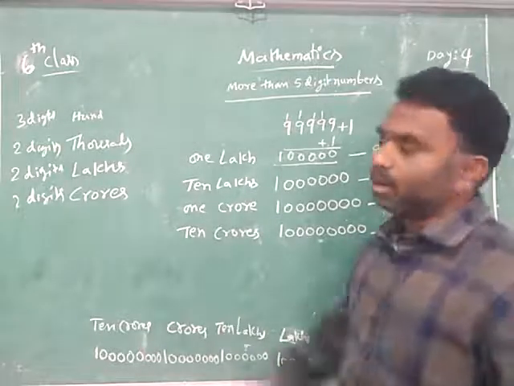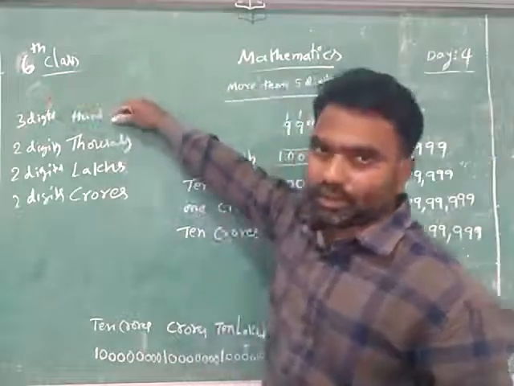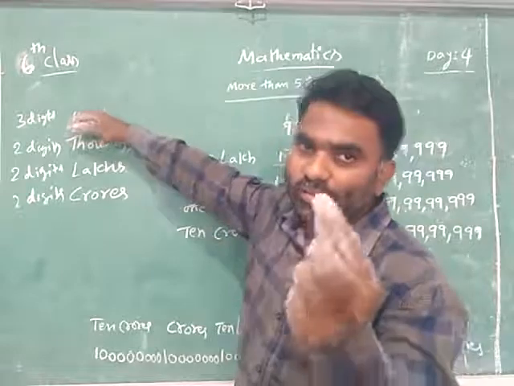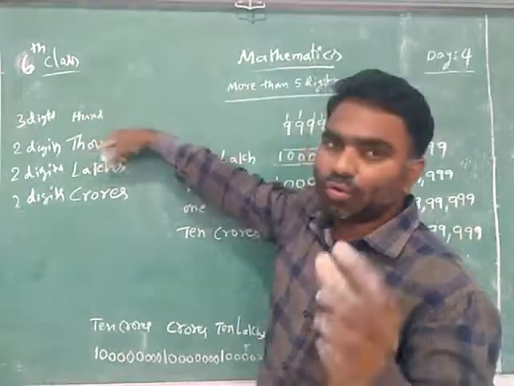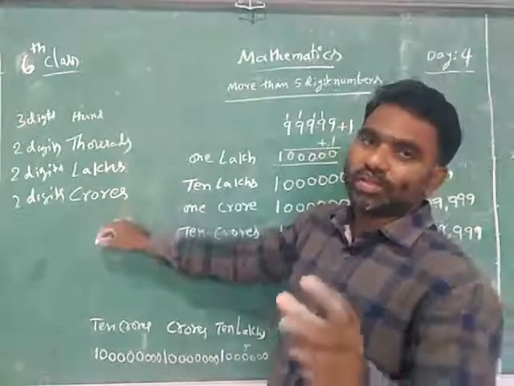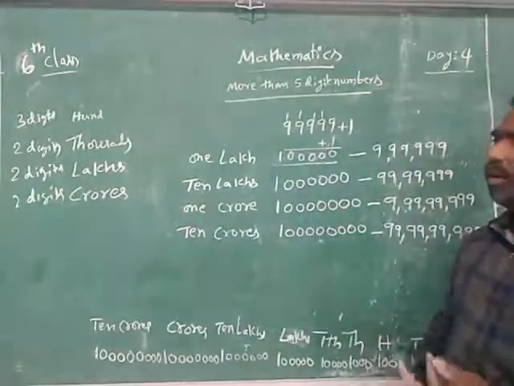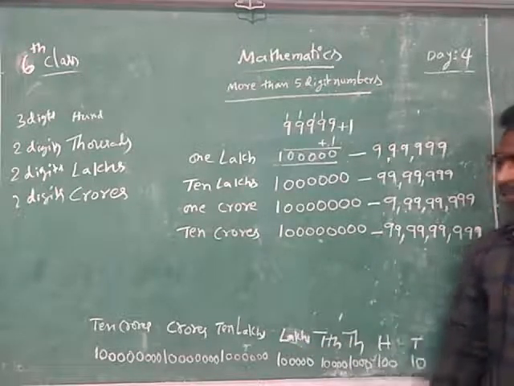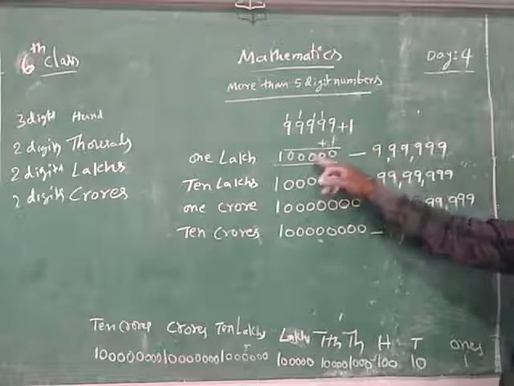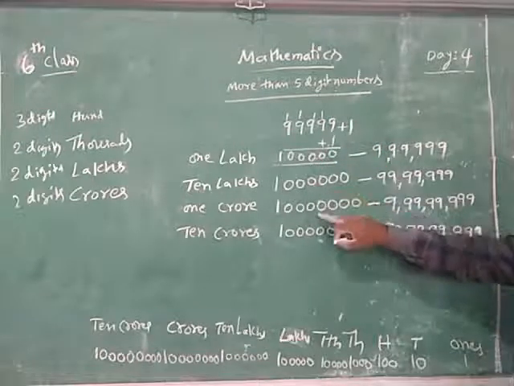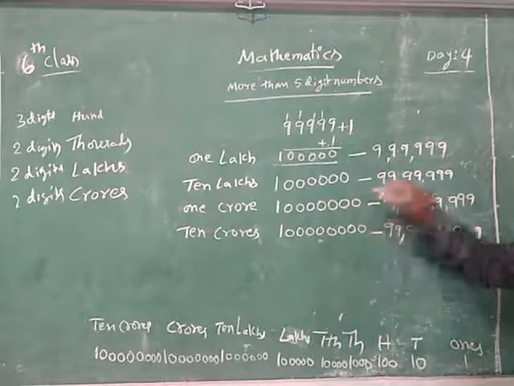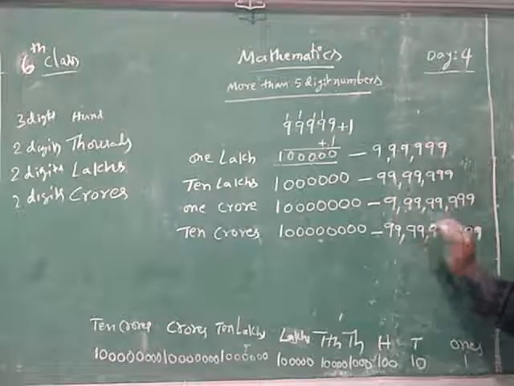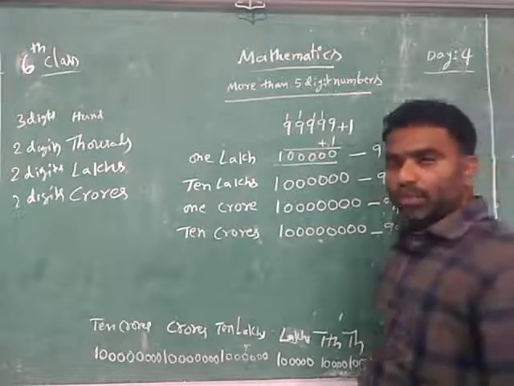And how do you place the commas? After the first 3 digits, put a comma. Then for thousands, 2 digits make 1 slot. For lakhs, 2 digits make 1 slot. For crores, 2 digits make 1 slot. After that we can read easily. Before this we have taken so many examples. And these are the places, and the smallest 6, 7, 8, 9 digit numbers and the biggest 6, 7, 8, 9 digit numbers. So this is about the numbers.